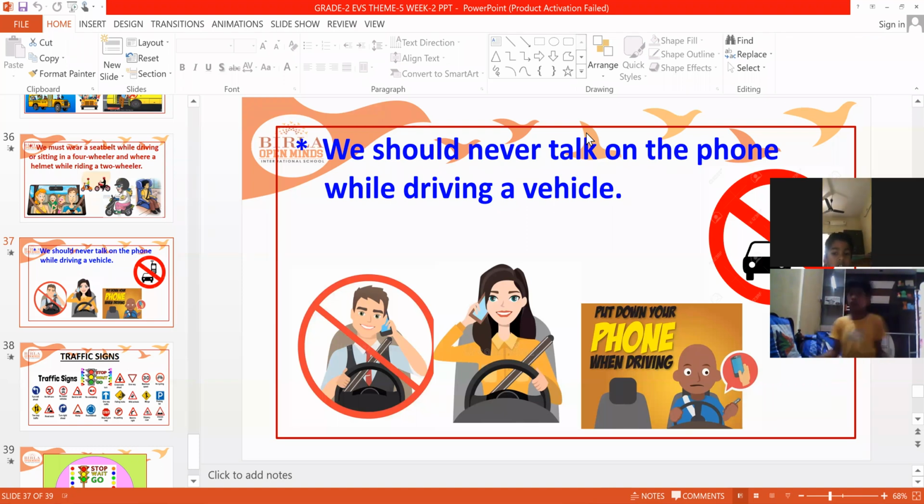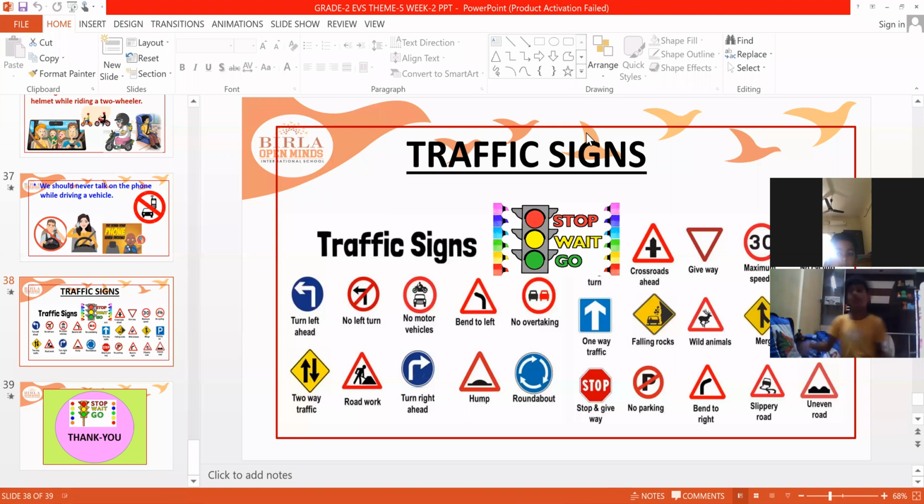And these are the different types of traffic signals or signs we will be seeing on the road. Okay, stop, wait, go. We know these traffic signals. Red color says stop, yellow color says wait, and green color says go. Turn left, no turn left, no motor vehicles, no overtaking, two-way traffic, road work, turn right, over bridge, stop, cross the road, maximum speed, falling rocks, wild animals, no parking. Like this, different signals or signs you can see on the road.